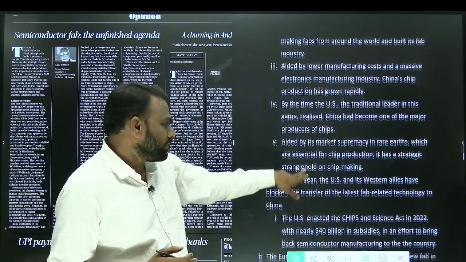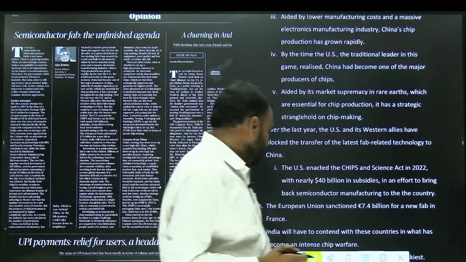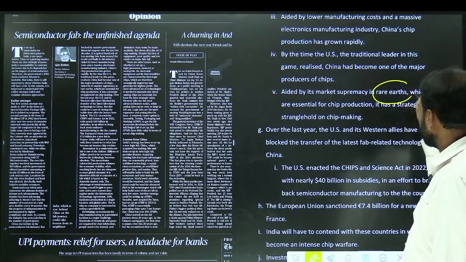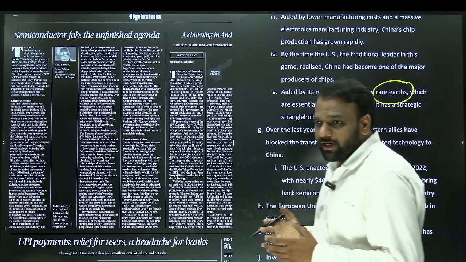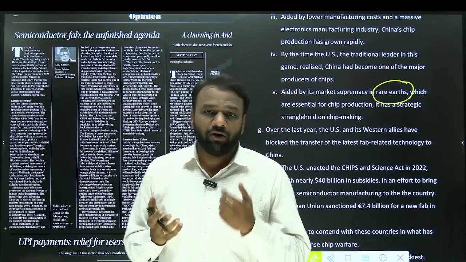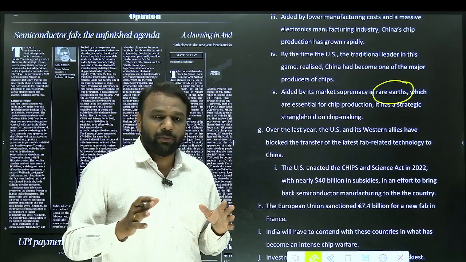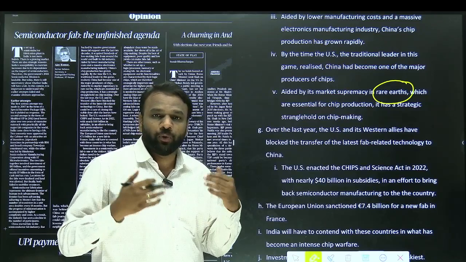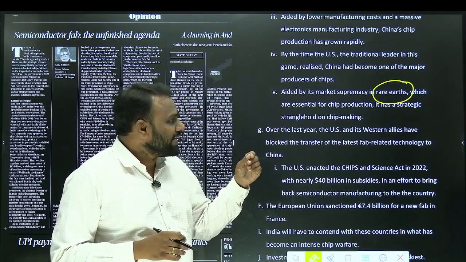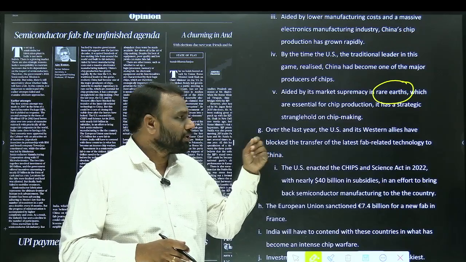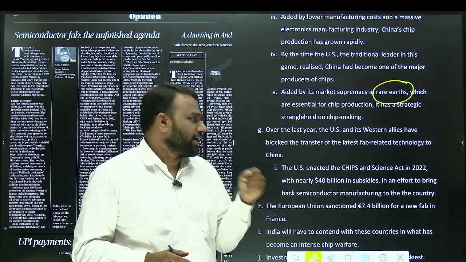Next, one more very important point is that China is aided by its market supremacy in rare earths. So rare earths are the materials which are very much necessary for what? The semiconductor industry. And the maximum number of resources or reserves are owned by China. So it means China is dominating in rare earths. So this is one more factor which is helping the growth of the semiconductor industry in China.